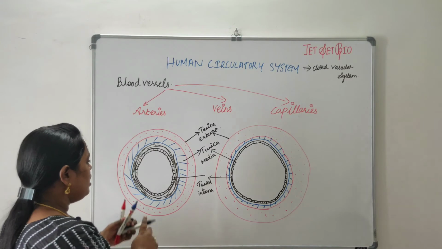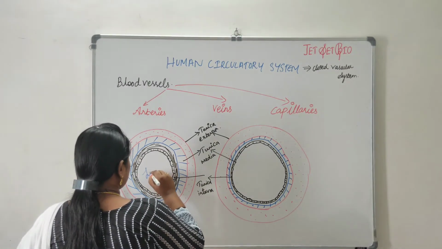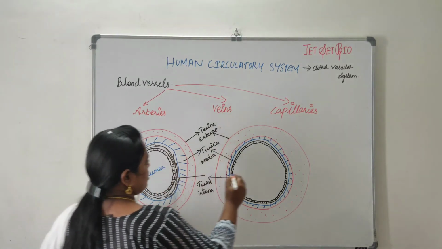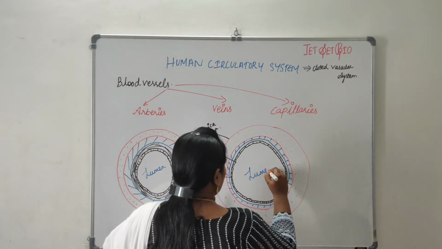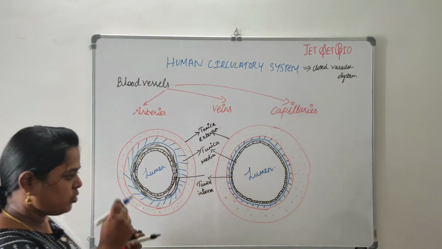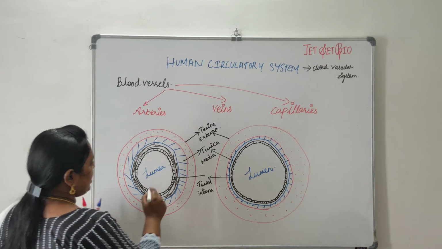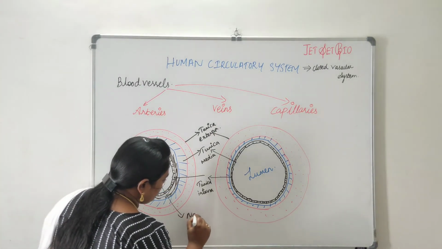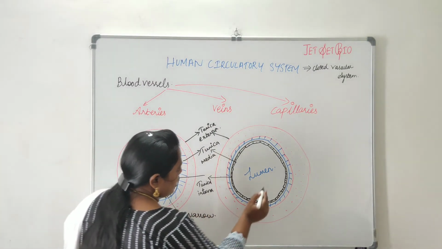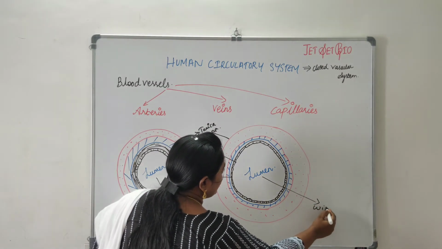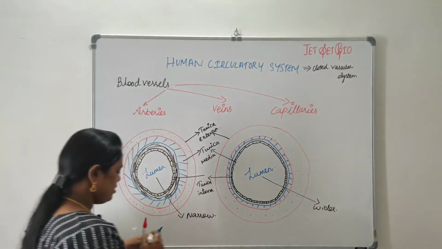So the innermost space, it is called as what? The lumen. It is narrow in case of arteries, and it is wider in case of veins.